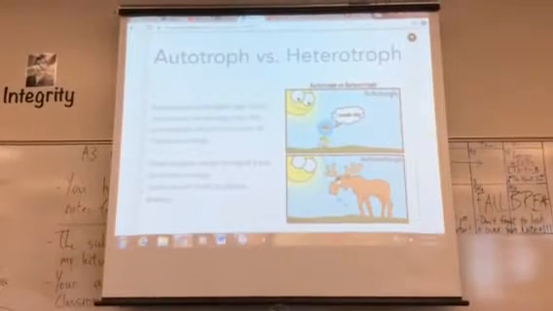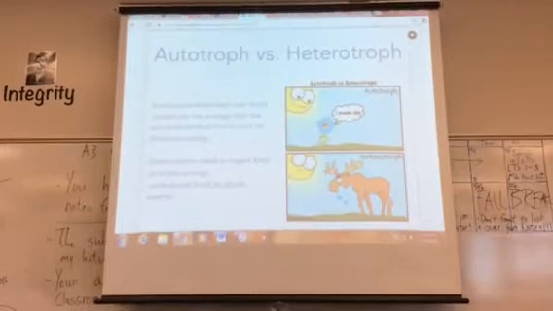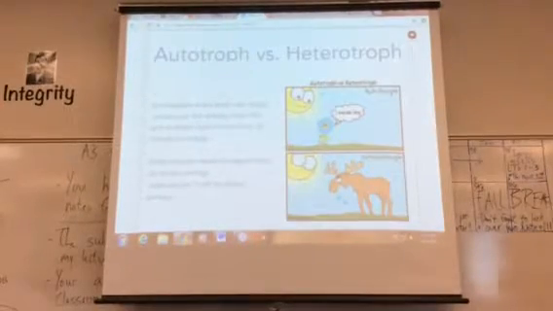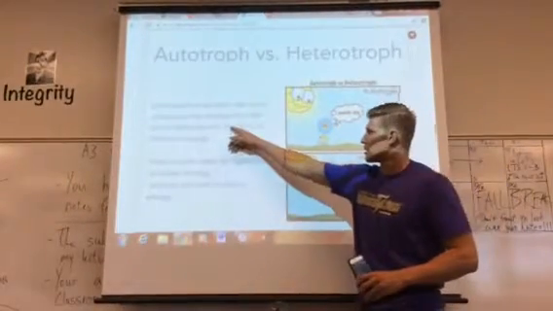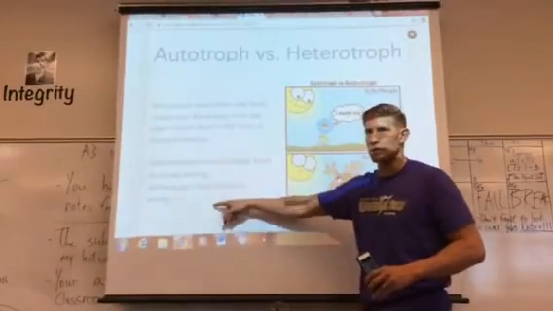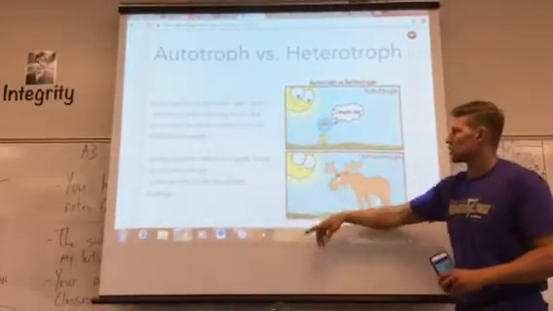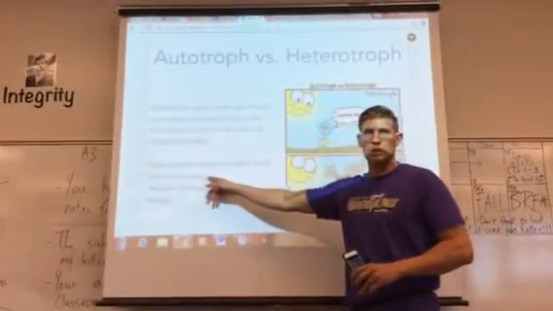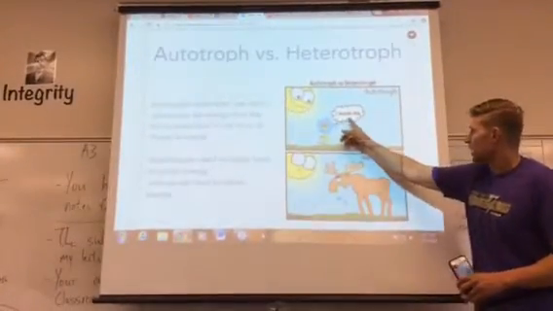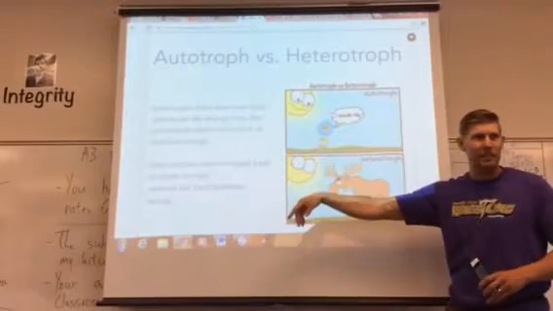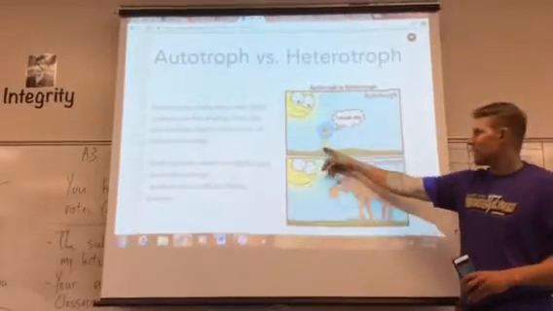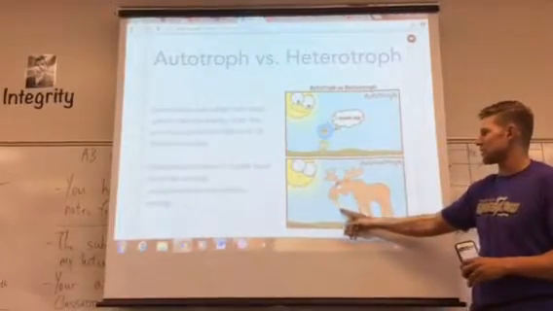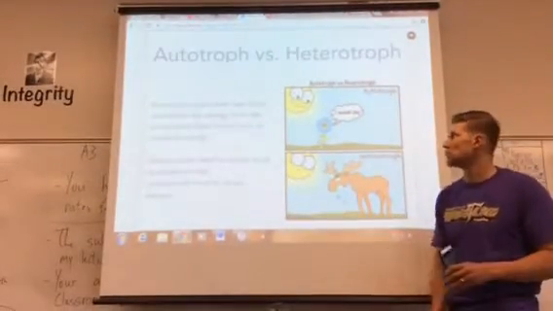Heterotrophs need to ingest the food to obtain the energy. So animals eat the food to obtain the energy. You have to eat. Autotrophs make their food, heterotrophs eat their food. If you look, this flower says, I made this food. And then the heterotroph comes along and just eats it, and the sun's like, what? Wait, no, I eat the food.